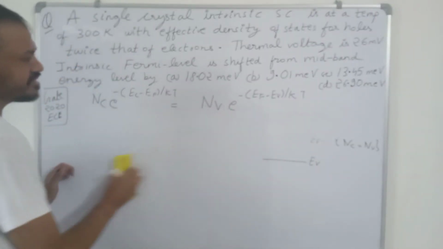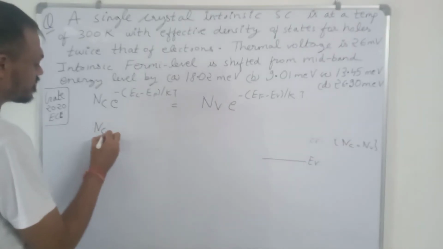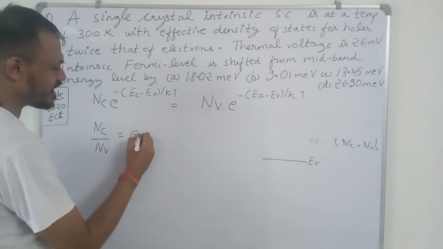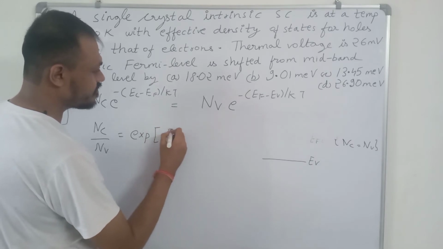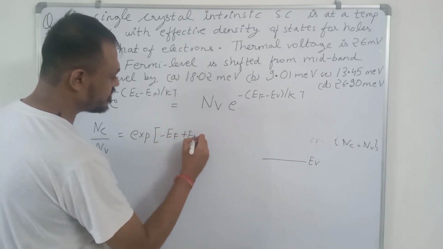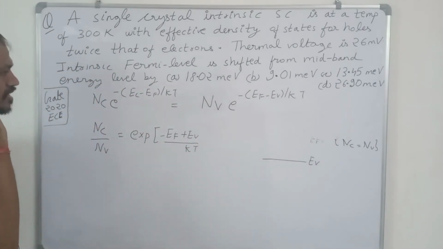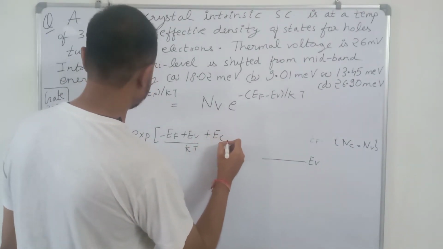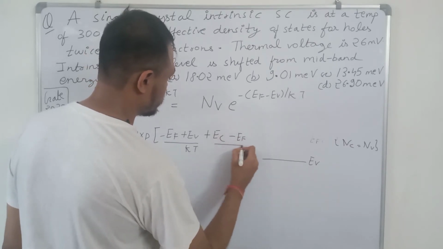So this is when the number of electrons is equal to the number of holes. If you shift, Nc upon Nv is equal to exponential of minus Ef plus Ev upon kT, and this exponential will go downward, so it will get added, plus Ec minus Ef upon kT.